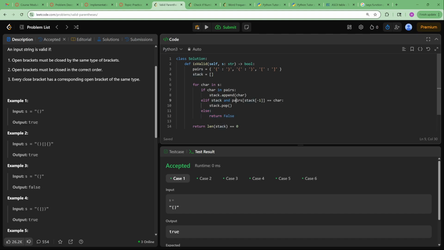It's also important to check that beforehand because we're going to be looking at an element inside of the stack, and if it's empty, that's not good, obviously. It'll cause an error. So if the stack does contain an opening bracket, we're going to be looking at the last element in it, like looking at the top of a stack. We're looking at the last opening bracket we saw, and we're going to find the closing bracket that it's associated with, the one it should have.